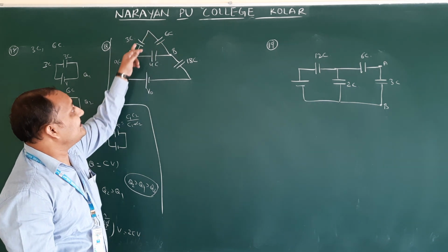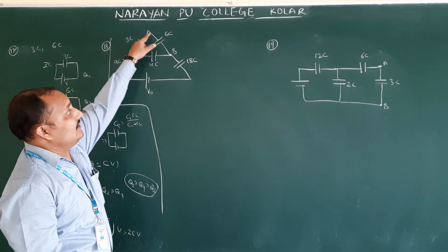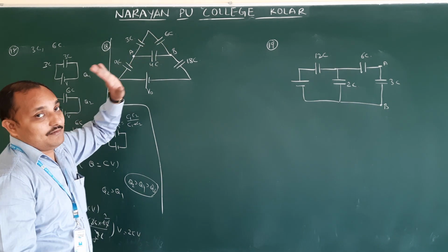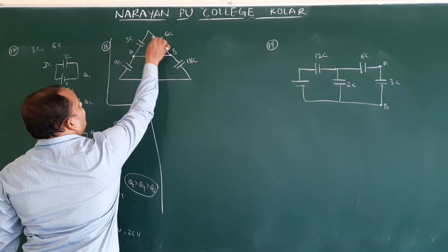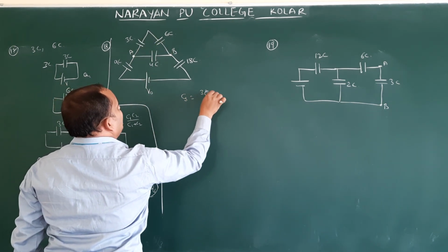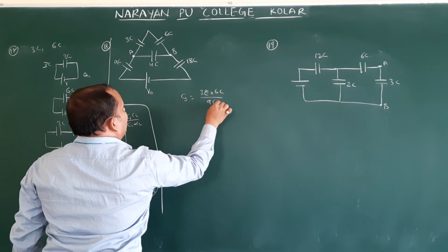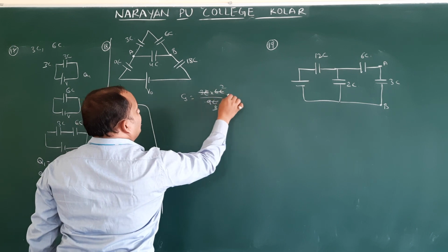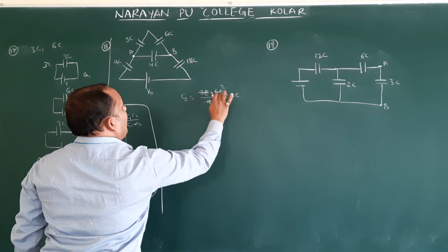How are 3 and 6 connected? 3 and 6 are connected exactly in series. Then what is the resultant capacity here? What is the resultant capacity here? Resultant capacity CS is equal to 3C into 6C by 9C. So that is nothing but 2C.